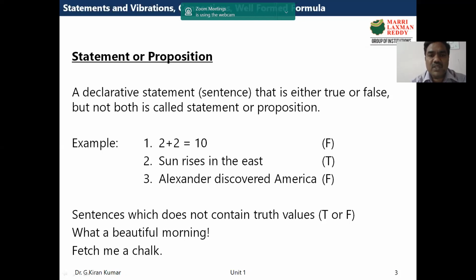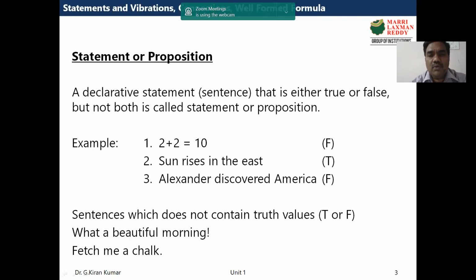Suppose we take 2 plus 2 equal to 10. That is a statement and its truth value is false. Suppose you take another statement, something like the sun rises in the east. That's a proposition and its truth value is true. You can take any number of examples, like Alexander discovered America. It's false, of course. Who discovered America? Columbus discovered America, right? That is the reason that statement is false.